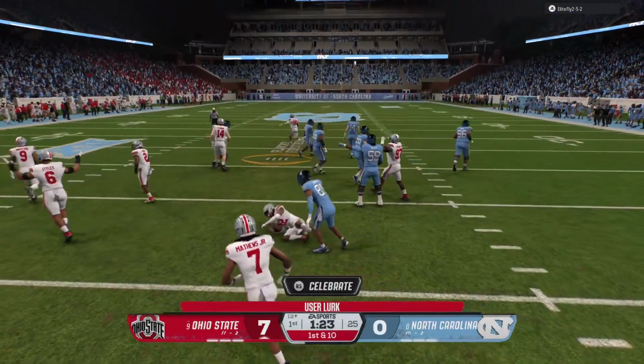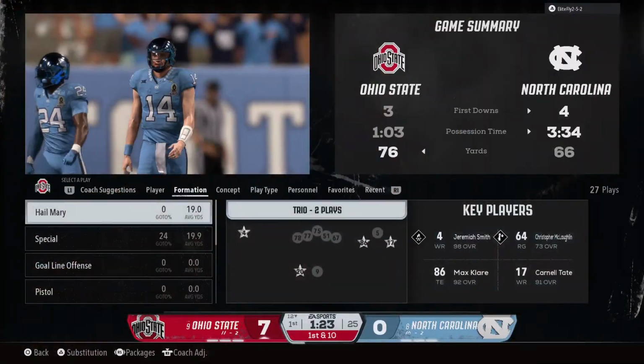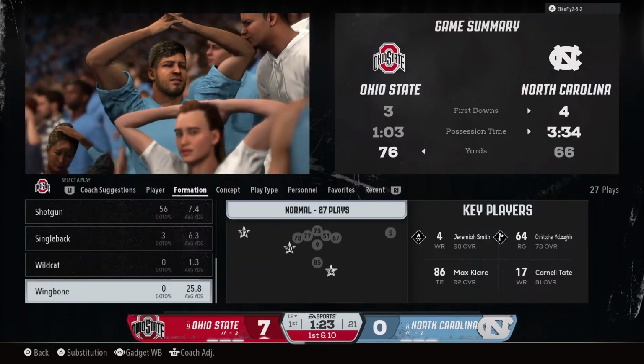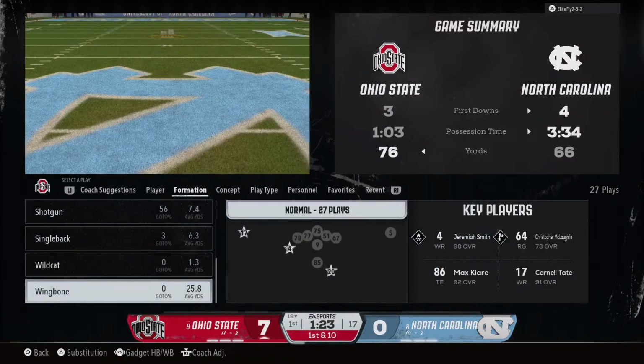What a play. Hey, these guys have been giving up some plays. I mean, this offense looked pretty good. They're moving the ball, but they get him to 3rd down. They get pressure on the quarterback. Quarterback panics, puts that ball into coverage, and this defense comes up with that big interception.